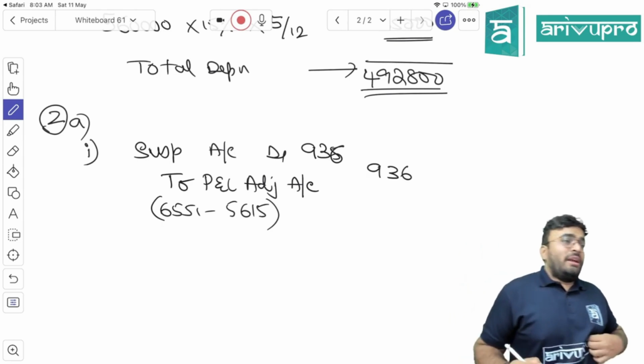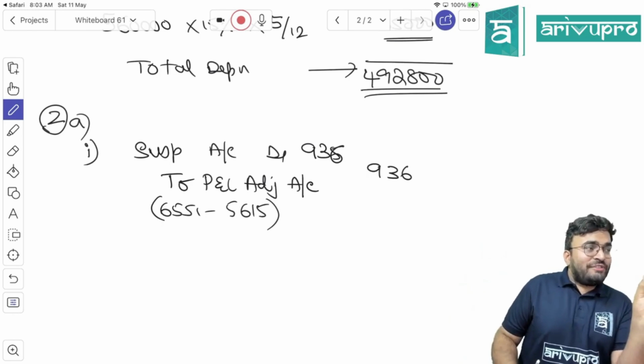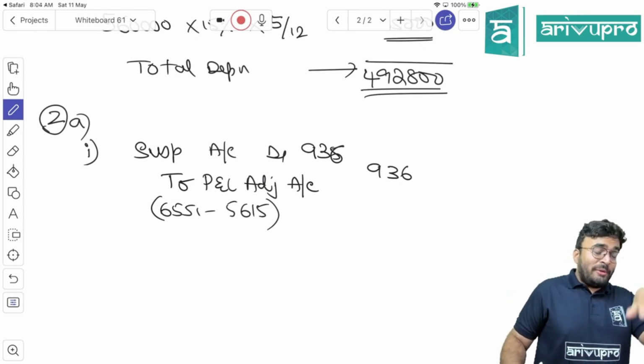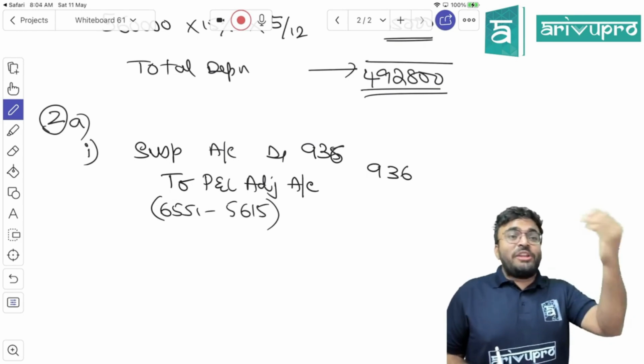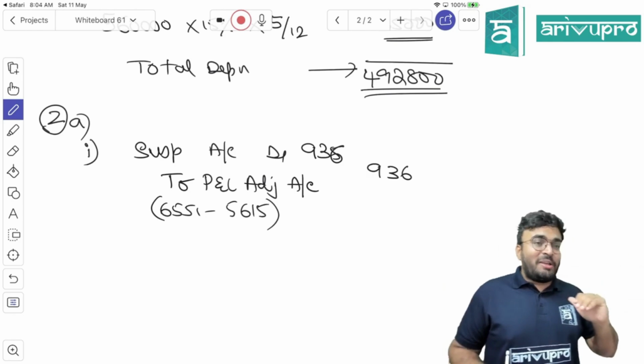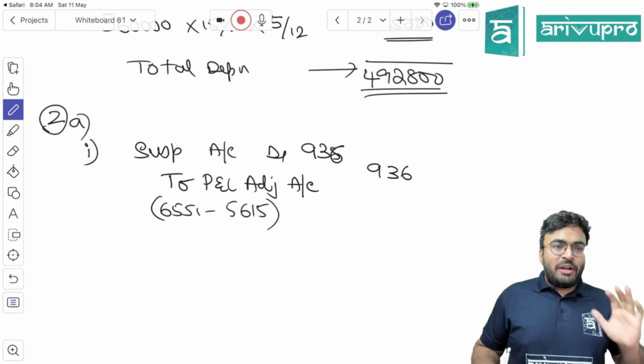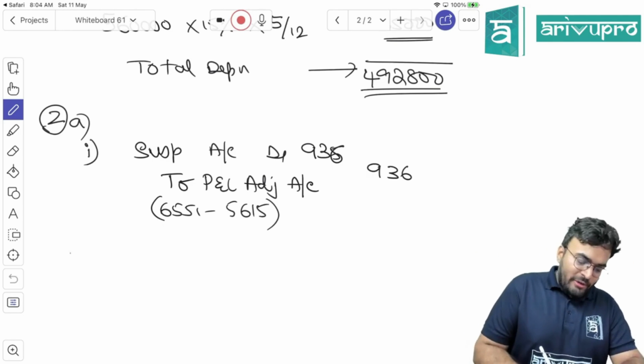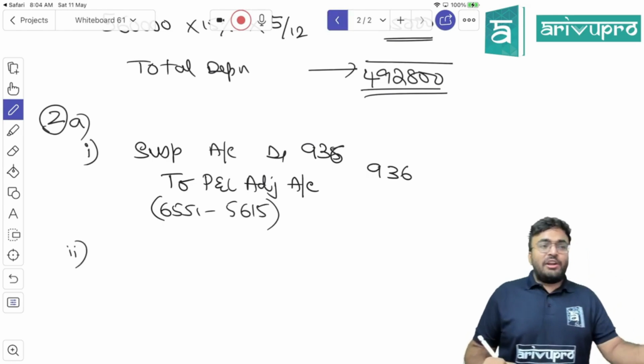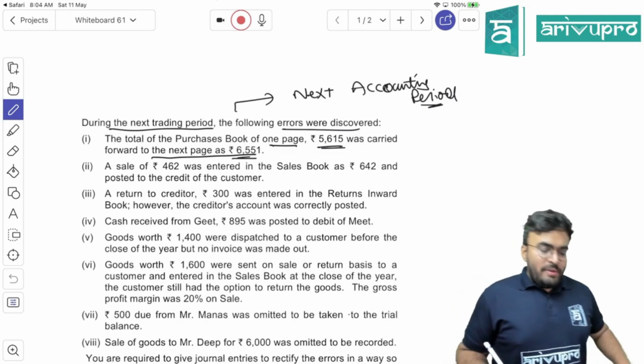See how they started the question as if it is before preparation, before the next accounting period. But as they move to the next sentence, they said it is detected in the next accounting period. Next trading period is next accounting period only. Clear? I hope there is no confusion. We have had these kind of errors in the study material itself.